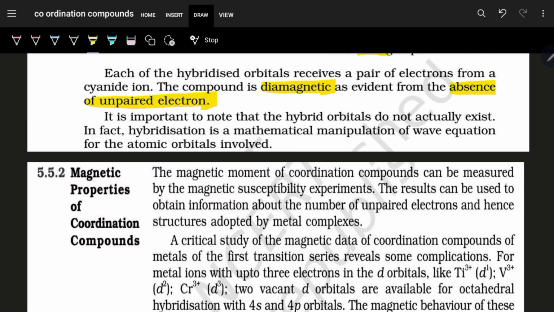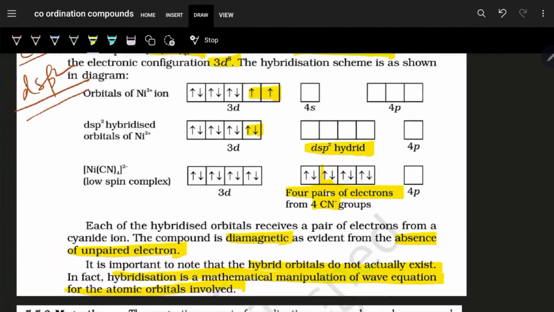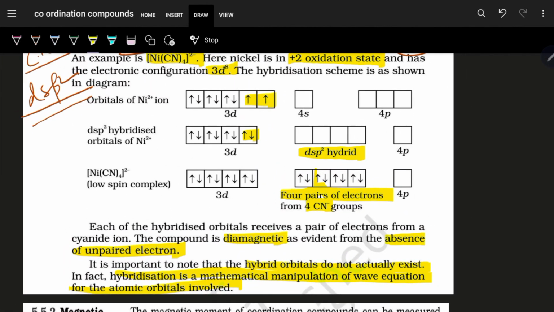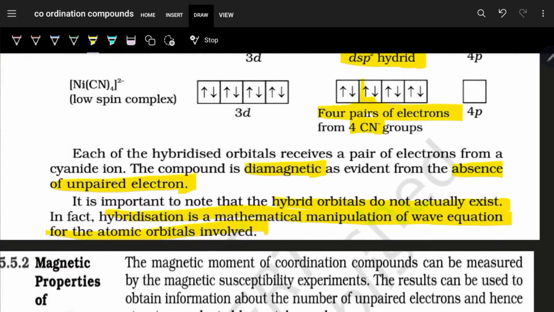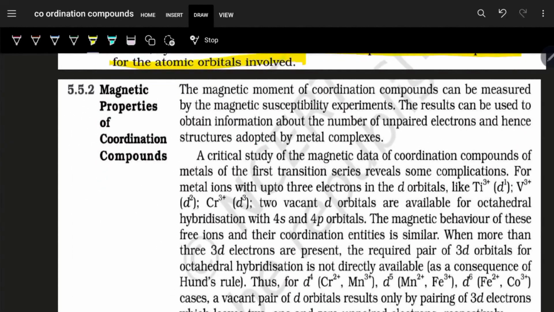Now, it is important to note that the hybrid orbitals do not actually exist. In fact, hybridization is a mathematical manipulation of the wave equation for the atomic orbitals involved. Just like we were explaining, under the action of so and so ligand, the electrons get paired up, and the rest of the orbitals, depending on the coordination number, get hybridized. Isn't it an assumption? So hybridization is actually a manipulation of the wave equation. But as of now, you have no way.